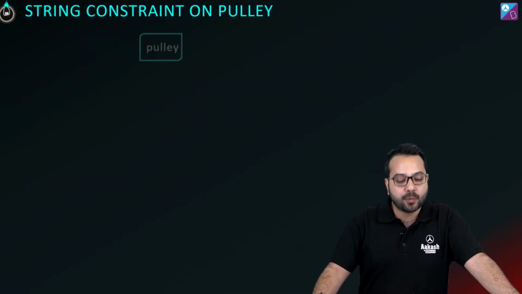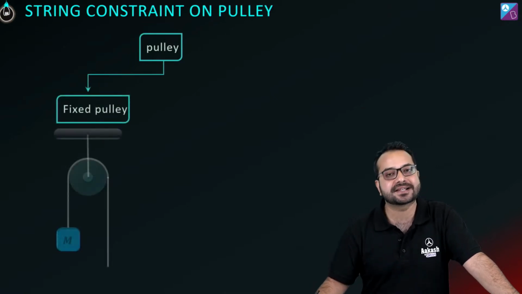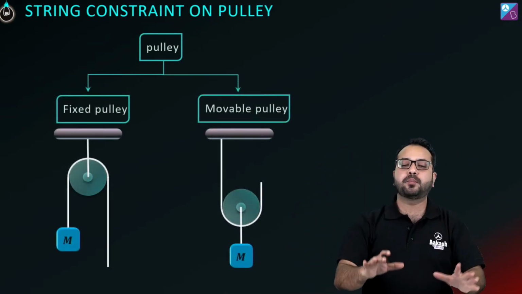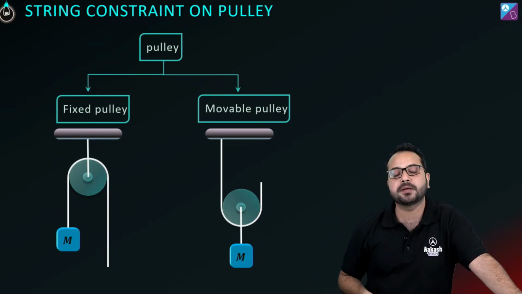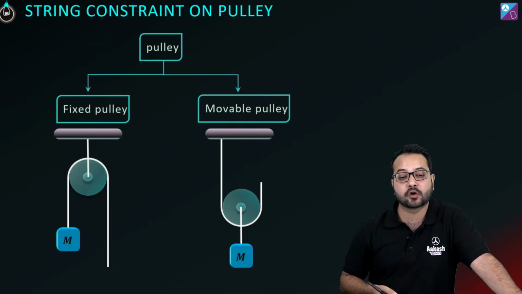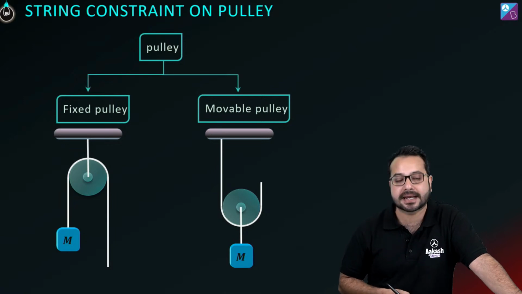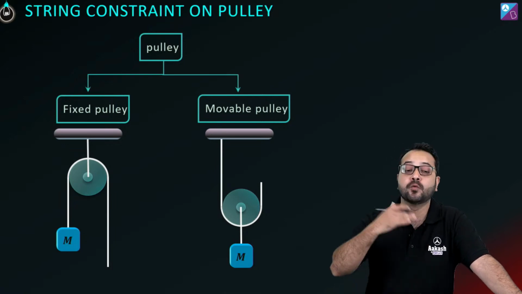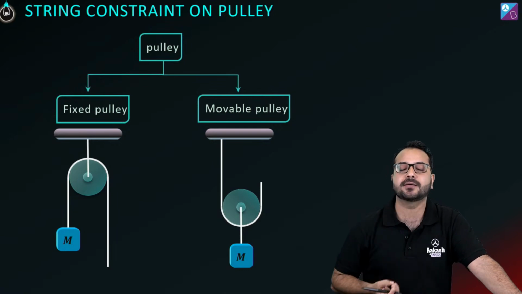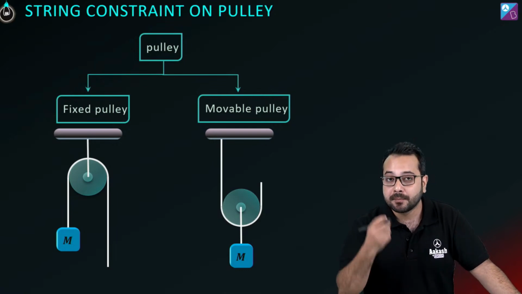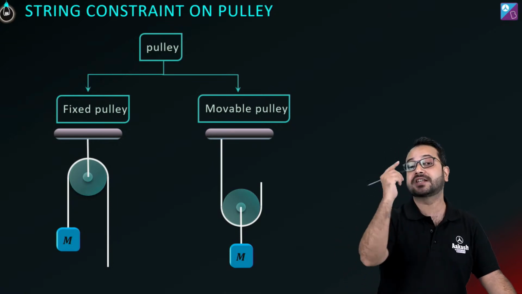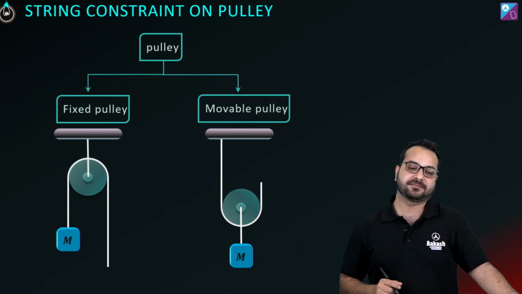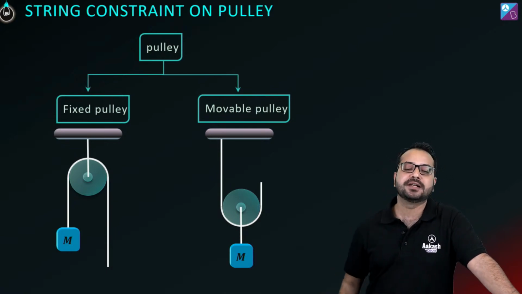Now we take this string which is inextensible and we put it on a pulley. ठीक है? पुली ब्लॉक प्रॉब्लम तो हमने कितने सारे देखे हैं. So many pulley block problems you would have seen in the course of your study. Let's try to understand and get to the bottom of this, get to the depth of this. ठीक है, सिर्फ ऊपर ऊपर से नहीं देखना है, बिल्कुल डेप्थ में जाके समझना है एक एक छोटी छोटी चीज, because that small thing can cause an error if the examiner is smart and the examiner tries to trap you. ठीक है, तो एक छोटी छोटी चीज भी अपने को समझना है.